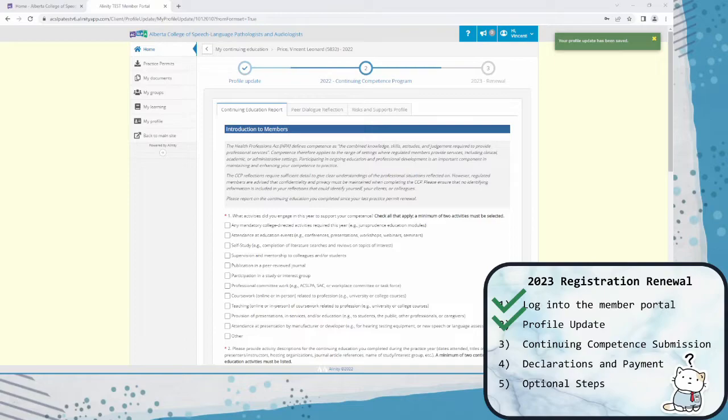It will look different than the previous programs you have filled out. It will not include goals, and it won't include an external feedback dialogue with a peer, though it does still include a peer dialogue reflection. As is the case with the peer dialogue, some of the language you encounter during the CCP will be the same, but the process will be different from previous years.